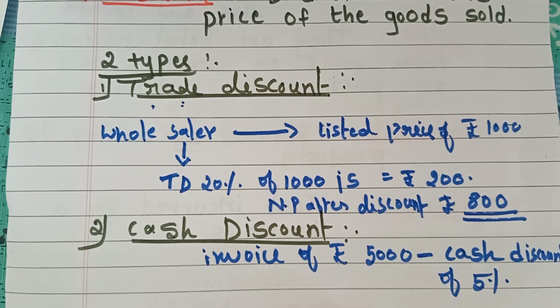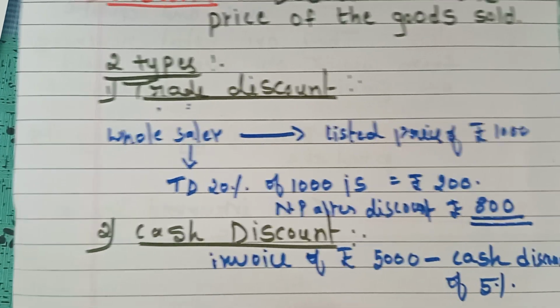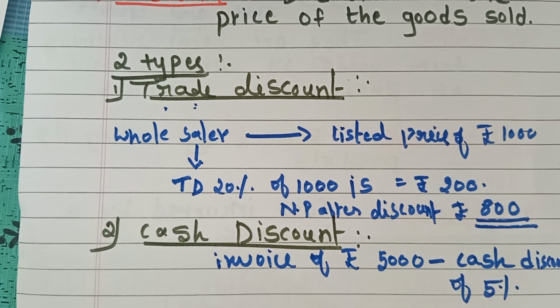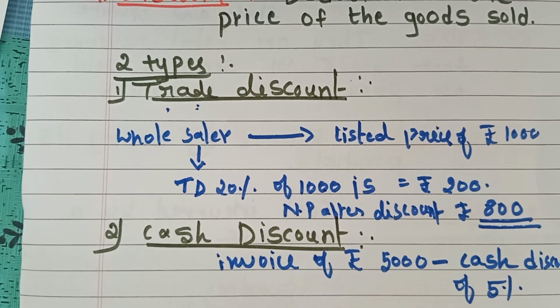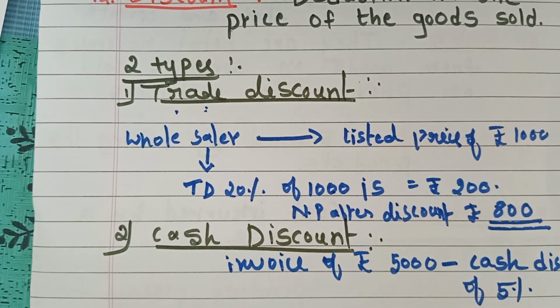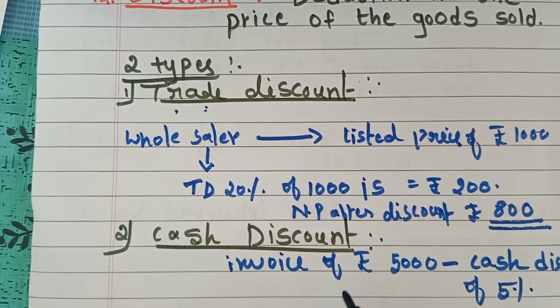If the customer pays within that period, means within 10 days, the discount is calculated as follows. Cash discount is available only if the customer pays within 10 days. Okay, then only he will get the discount. Otherwise he will not get. If he makes the payment within 10 days, the calculations are as follows.